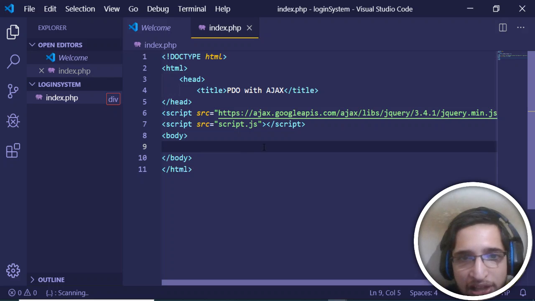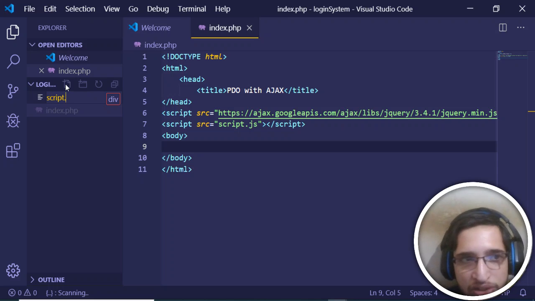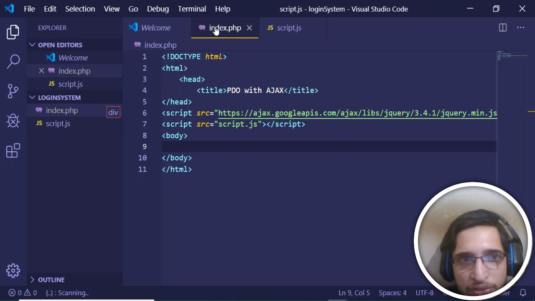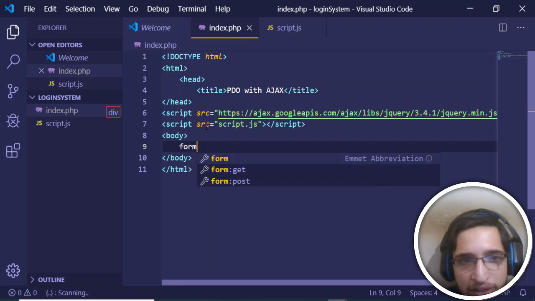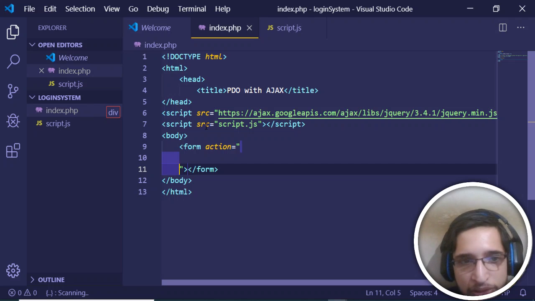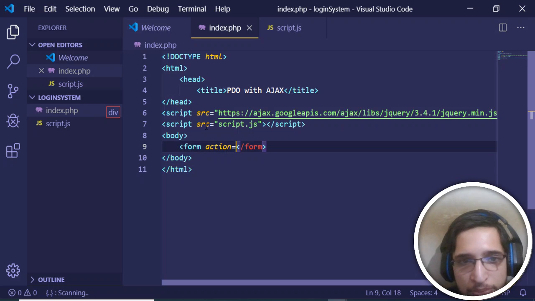So this is my file here. I am importing jQuery, and right here I am importing script.js. So just create this file script.js. And first of all, let me just create a form tag. Inside this form tag, I will be having my input fields.